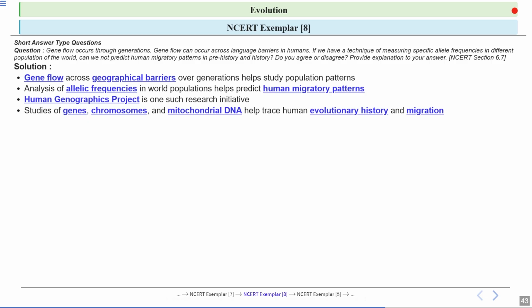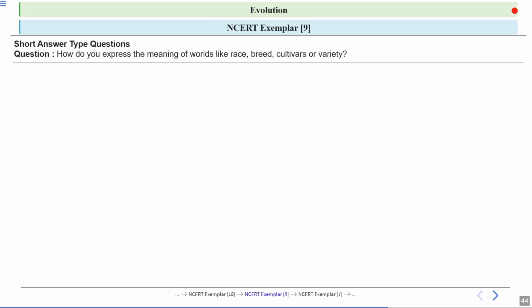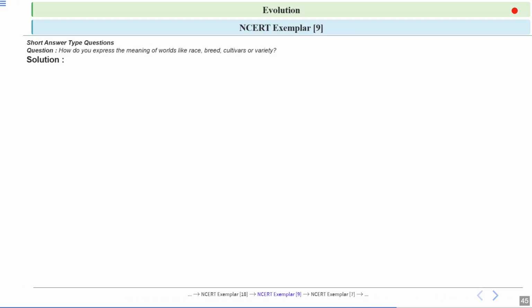By examining the genetic material found in these cells, such as genes and chromosomes or the mitochondrial DNA, scientists can learn our long-term history as a species, including where we came from and how we have spread across the planet. Next question, how do you express the meaning of words like race, breed, cultivars, or variety?